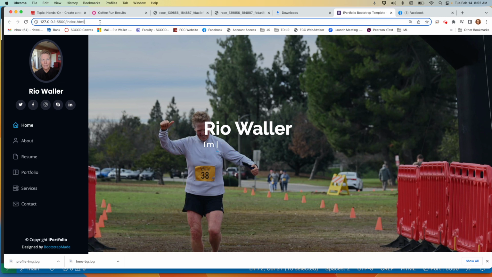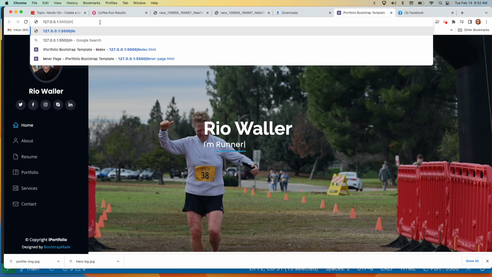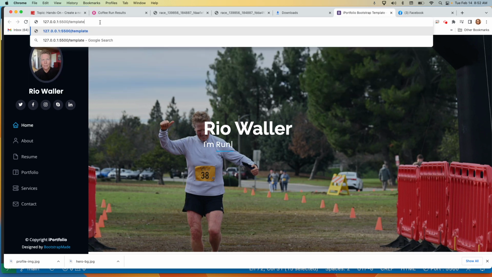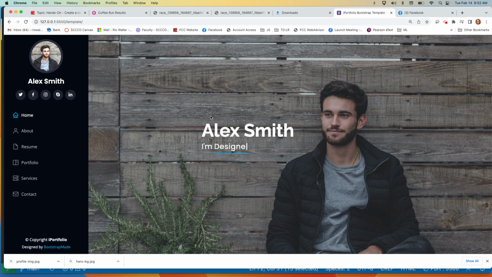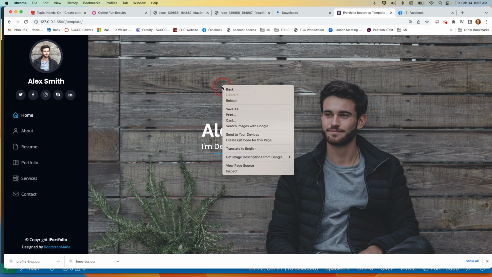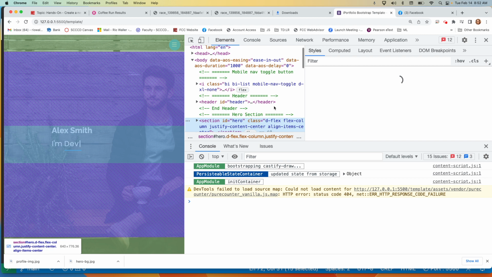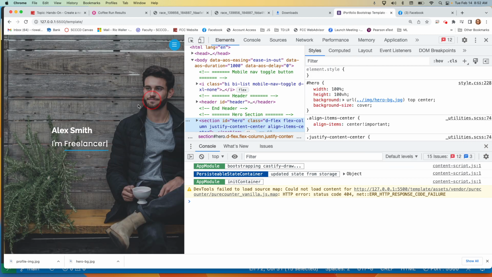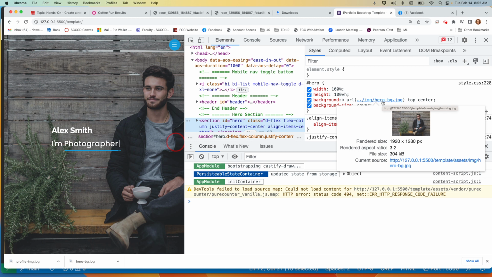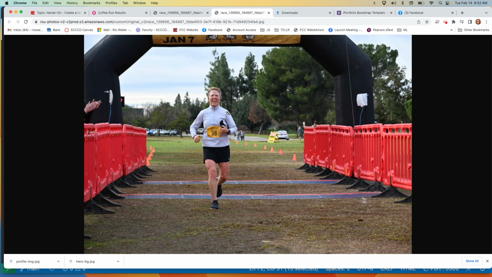Things to be aware of, right? One of the things that I definitely recommend, and this is why it's nice that I'm running a local server here, is that I can go look at that template and see how this was done. And one of the things I do immediately, and I think I mentioned this last time, is I go into inspect. In this case, in the hero image here, I could roll over that image to see what the size was. And I found the image I wanted. It was much larger than what was needed. So then I changed the size.